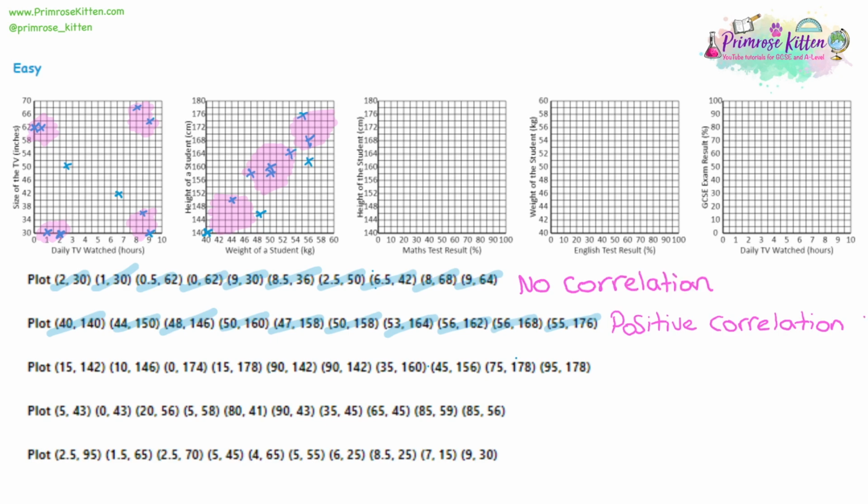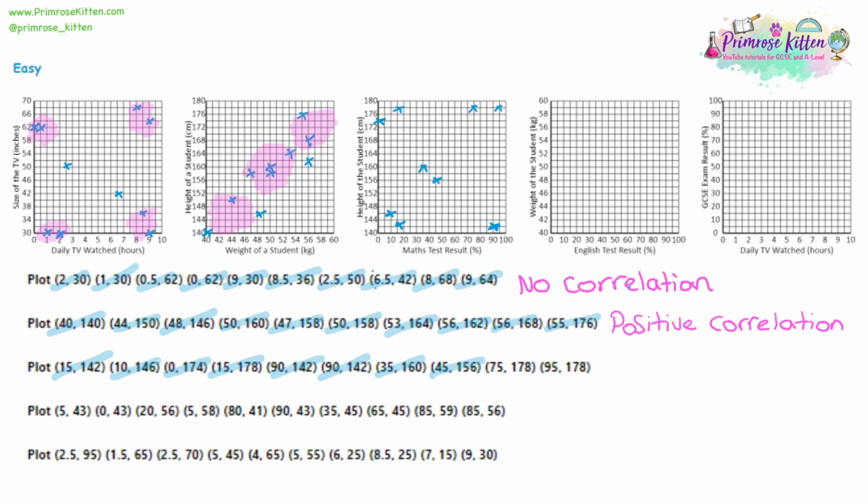Now let's move on to our next one. So we have 15 and 142, 10 and 146, 0 and 174, 15 and 178, 90 and 142, and another 90 and 142, 35 and 160, 45 and 156, 75 and 178, and we have 95 and 178.